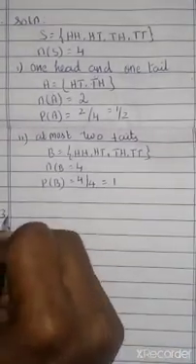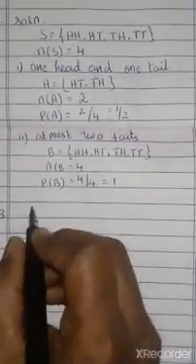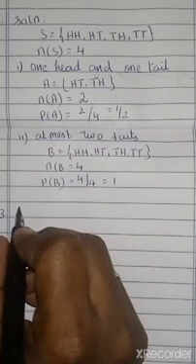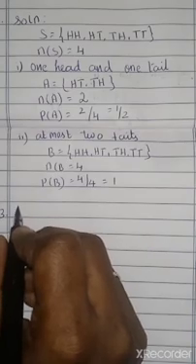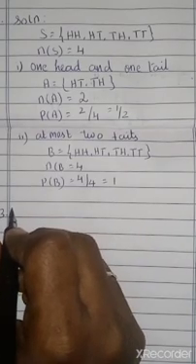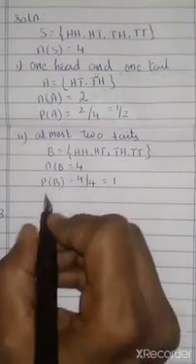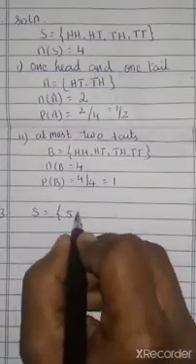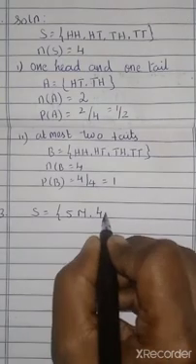Next, third problem. 5 mangoes and 4 apples are in a box. If two fruits are chosen at random, find the probability that one is a mango and another is an apple. So what is your sample space? 5 mangoes, 4 apples.